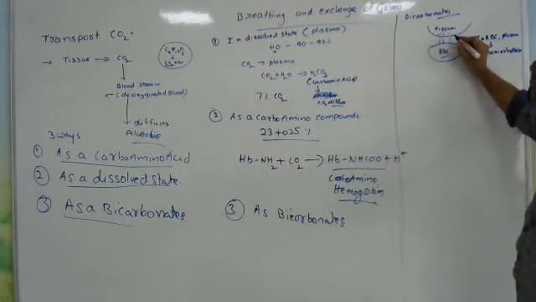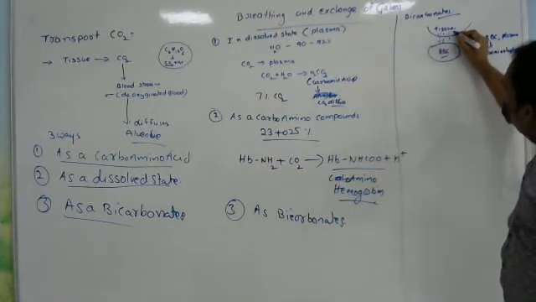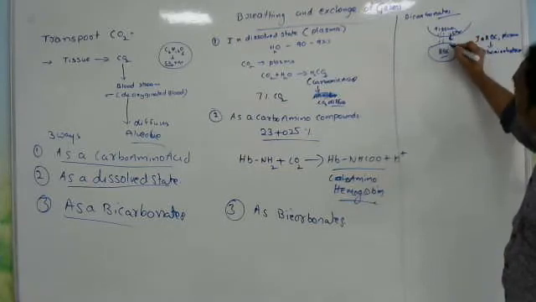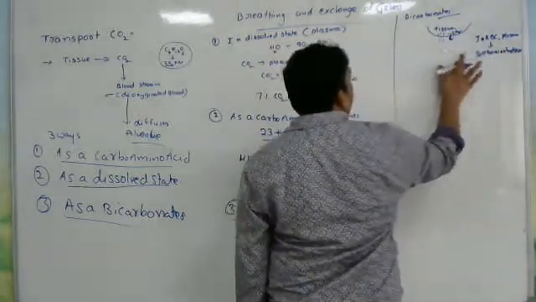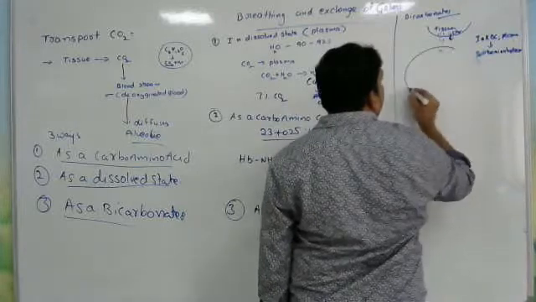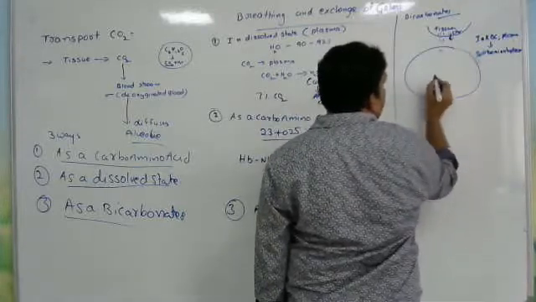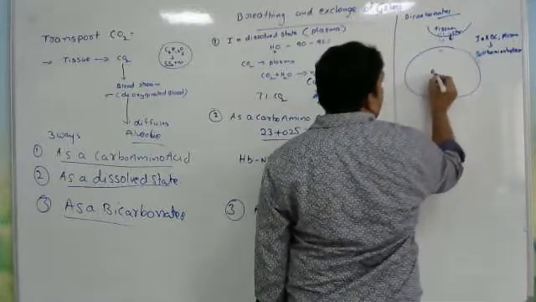When carbon dioxide CO2 diffuses into the RBC, what happens in the RBC? We have to draw a large RBC. So this is the RBC.